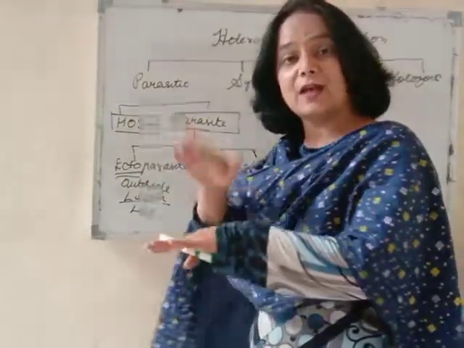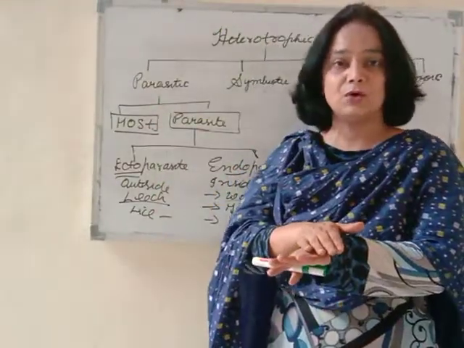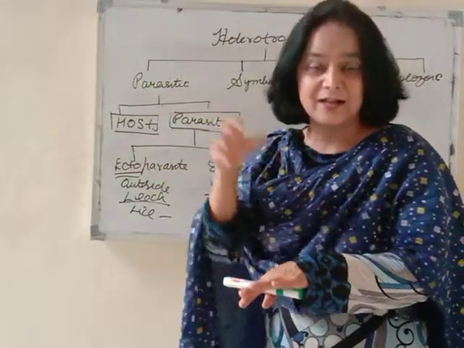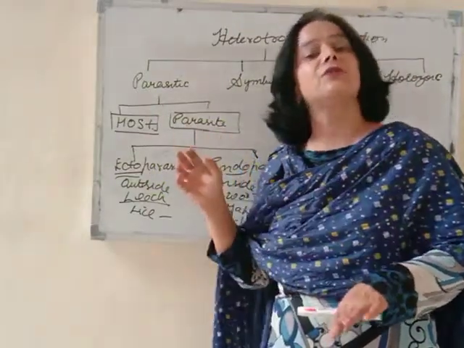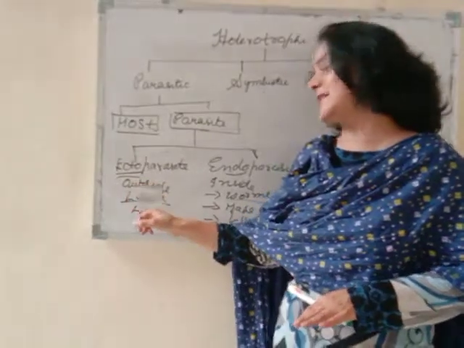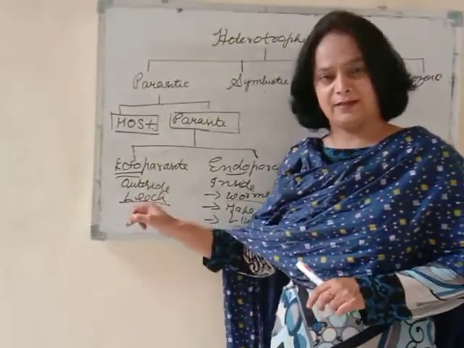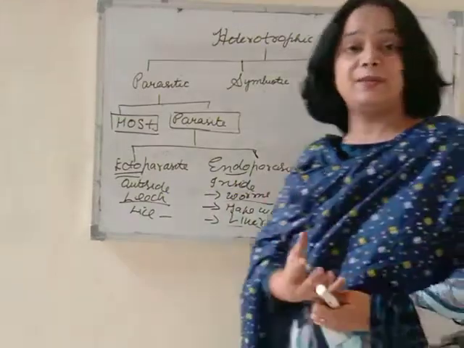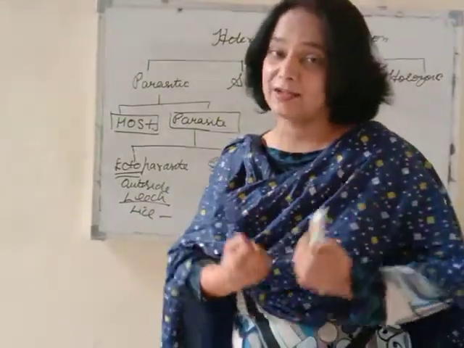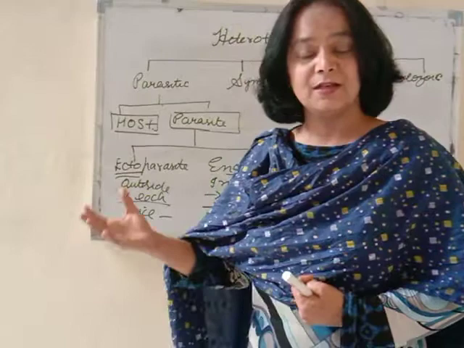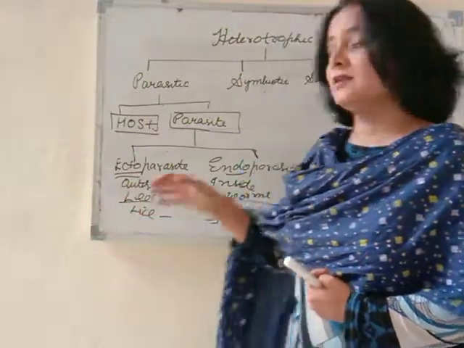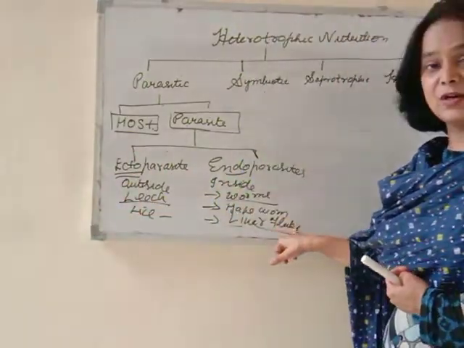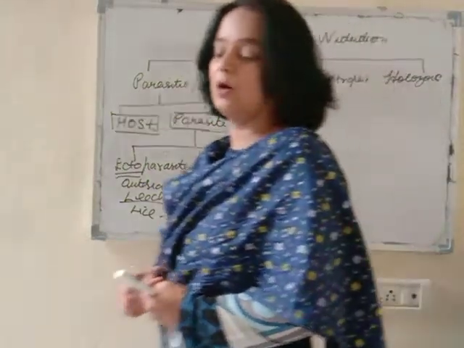Ectoparasites are on the surface of the host's body and suck nutrition from it. Examples are leech, lice and many others. Endoparasites live inside the body of the host and take nutrition from it, like worms and flukes.